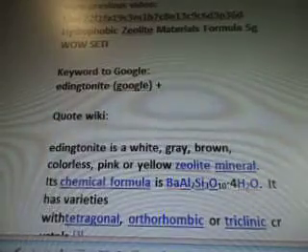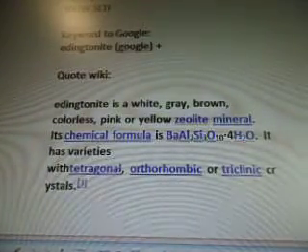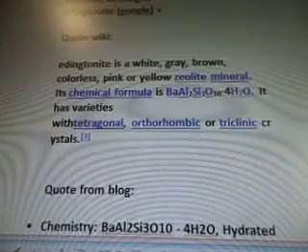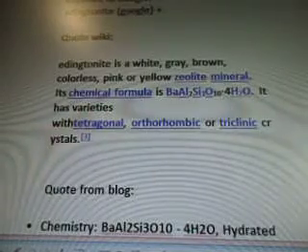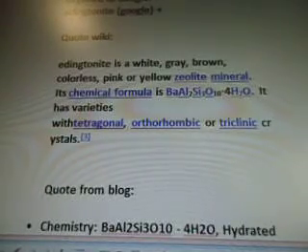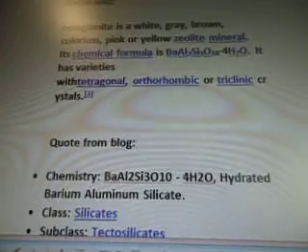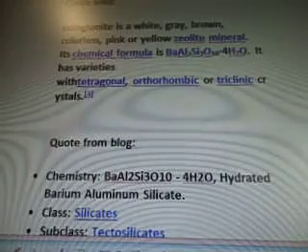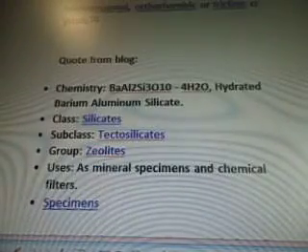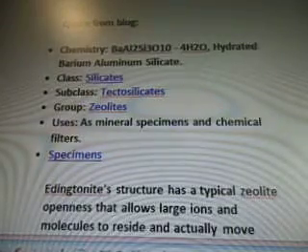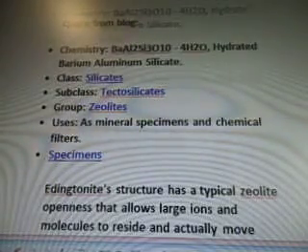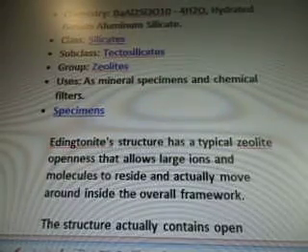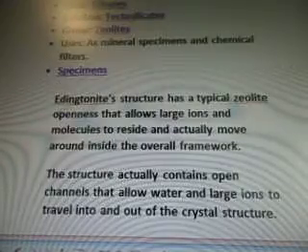So keyword to Google is Edingtonite. Quote from Wiki: Edingtonite is a white, gray, brown, color is pink or yellow zeolite mineral. Its chemical formula is BaAl2Si3O10·4H2O. It has varieties with tetragonal or orthorhombic or triclinic crystals. Quote from the blog: from a chemistry, hydrated barium aluminum silicate. Subclass Tectosilicates. Silicates group is Zeolites. Uses as a mineral specimens and chemical filters specimens.